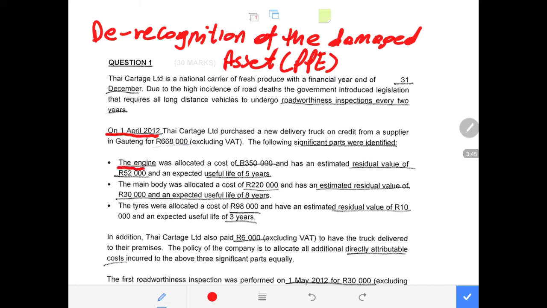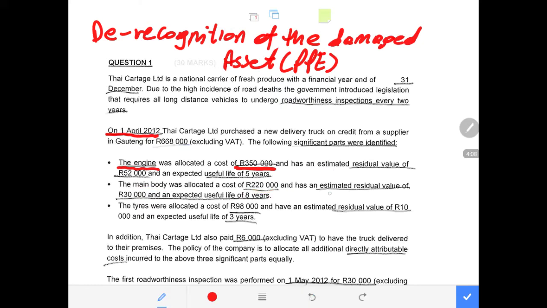We have the engine that was purchased at a cost of 350,000, and the estimated residual value for this engine is 52,000 rands. Then we have the main body of this delivery truck, which is worth 220,000 rands.